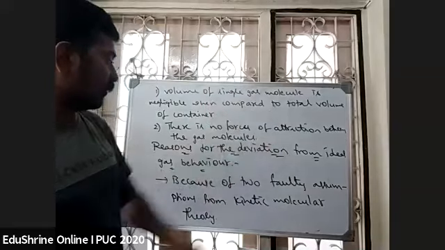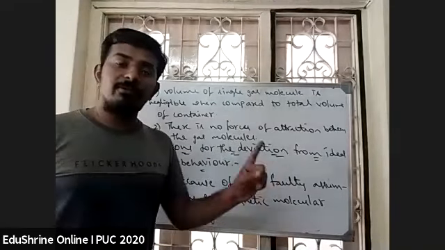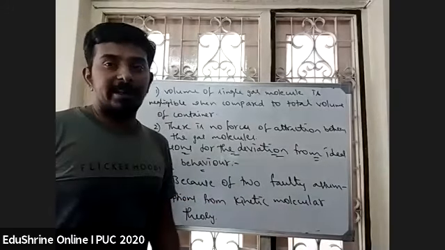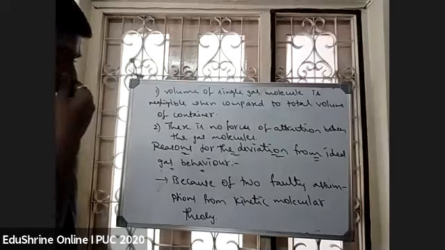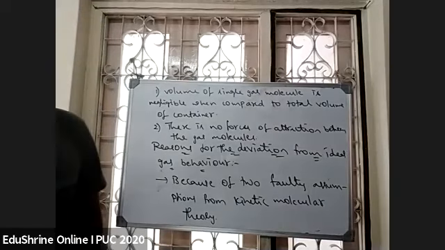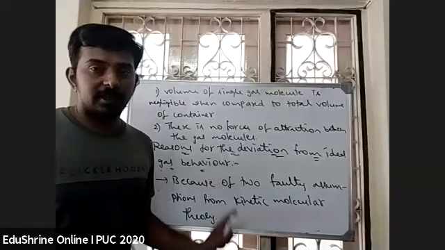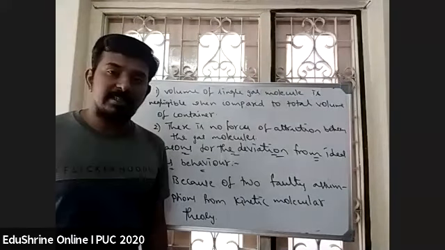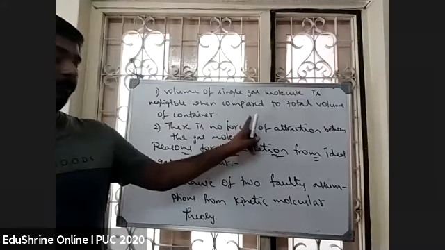So these are the two faulty assumptions from kinetic molecular theory which gave rise to the concept of real gas. This is important, they will ask in the exam: what are the two reasons for the deviation from ideal behavior? These two.